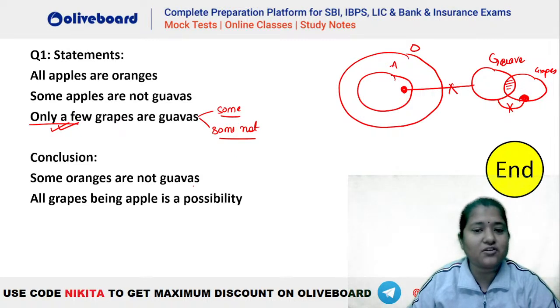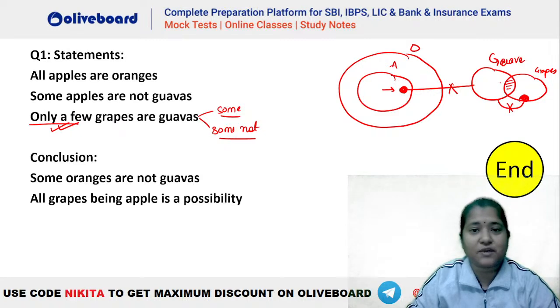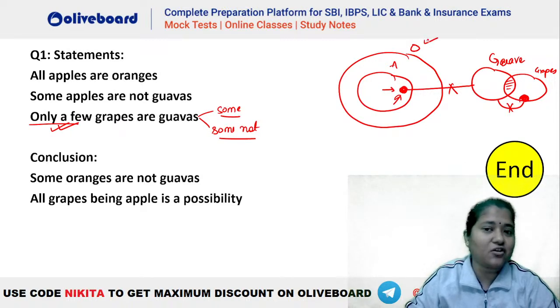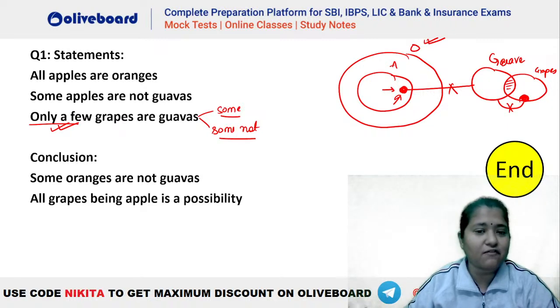First one, some oranges are not guava. Now have a look at this portion of A, right? We know that there are some apples which will never be a part of guava, isn't it? There is a definite portion of apple which will never be a part of guava, and this portion of apple is inside your orange as well, right? So yes, there is a definite portion of orange which will never be a part of guava. So absolutely the first is definitely true.